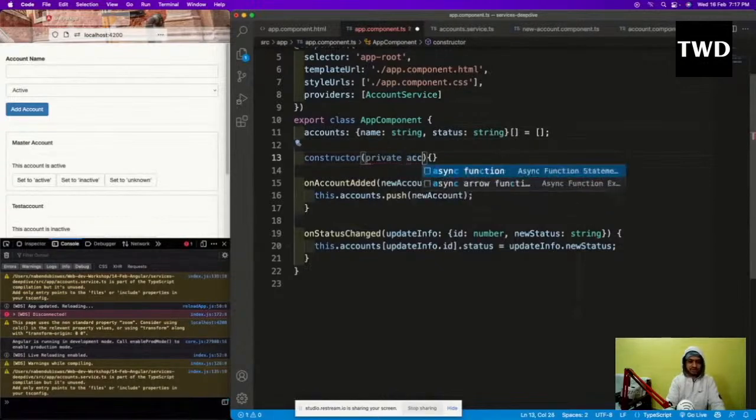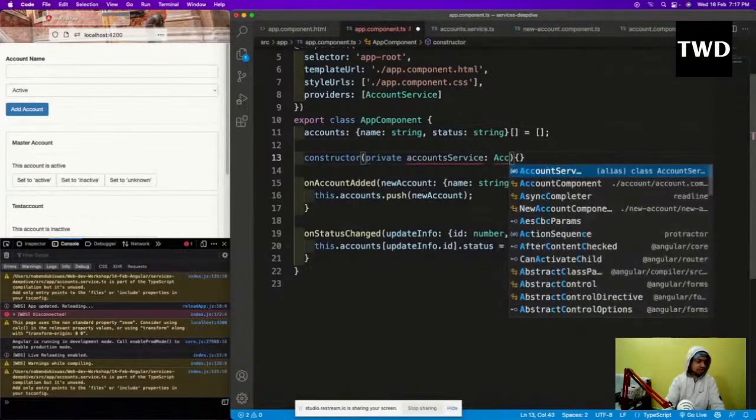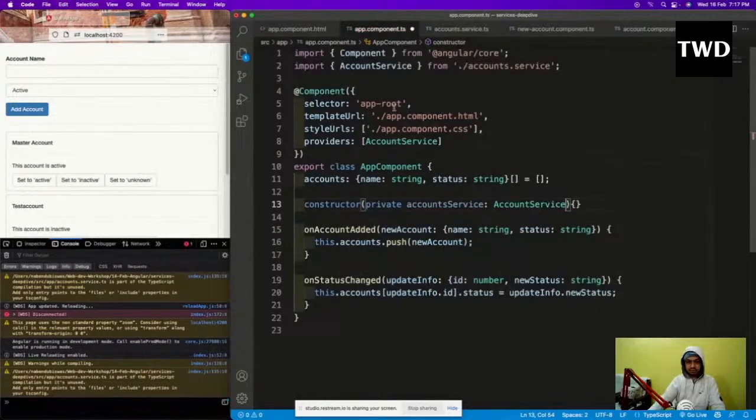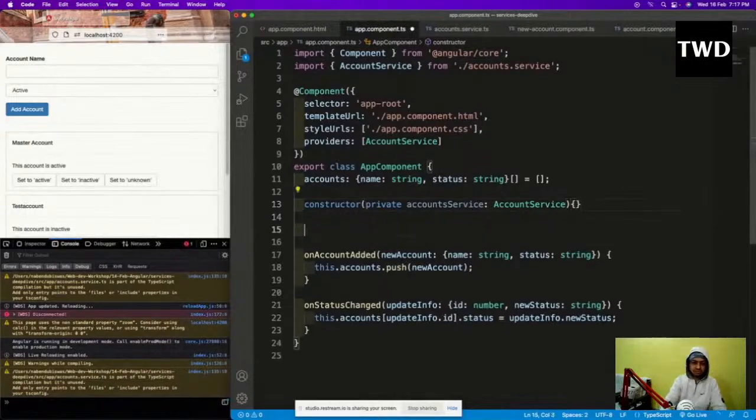Okay, so private accountsService is like, so this is how you use the service. So AccountService, which we have already imported actually here. So private accountsService I've done, and we'll have ngOnInit also.